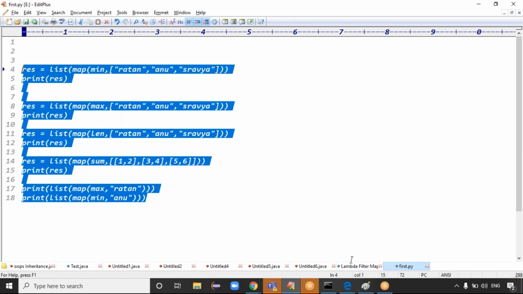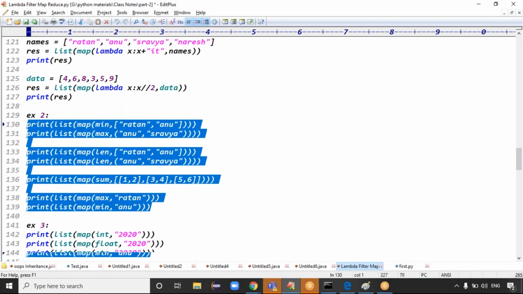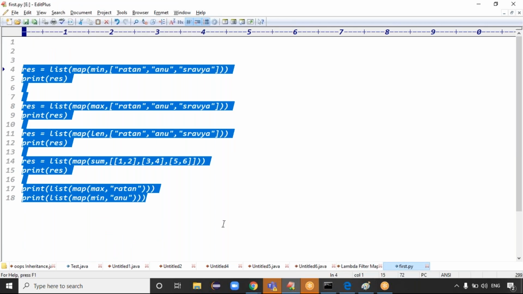A mapper will do the operation on what? Every element, right? Mapper will do the operation on every element, guys.